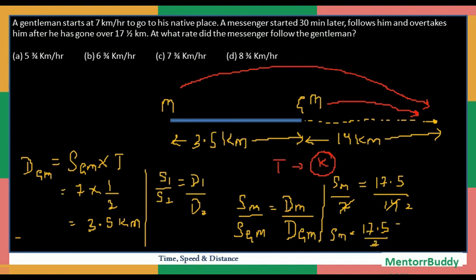Solving this will become 8 whole 3 by 4. So the speed of the messenger will be 8 whole 3 by 4, and we can see that is given as option number D. So in that case the correct answer is going to be option number D.